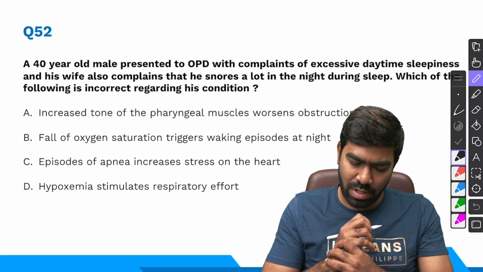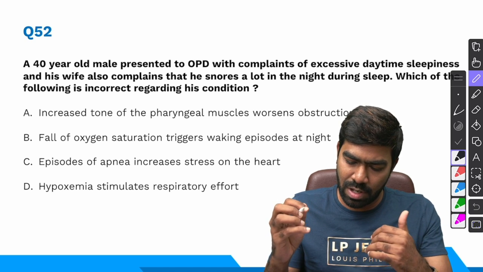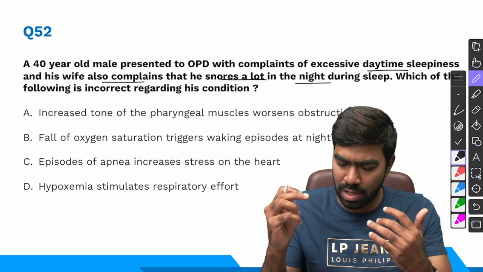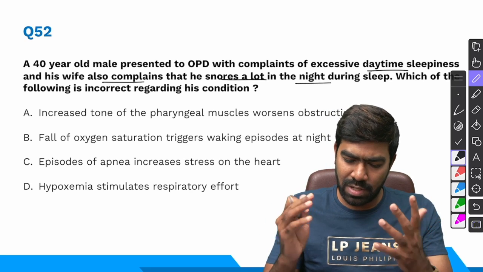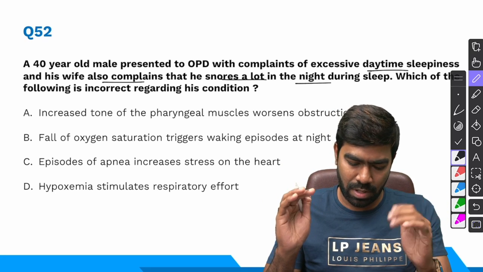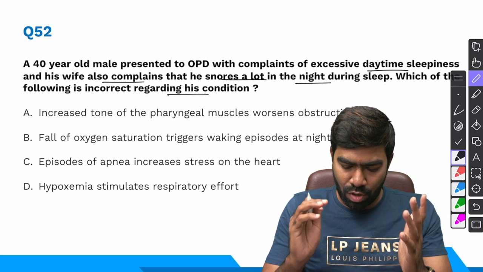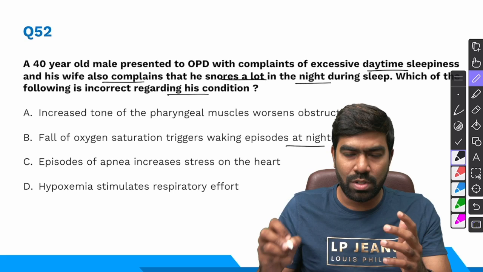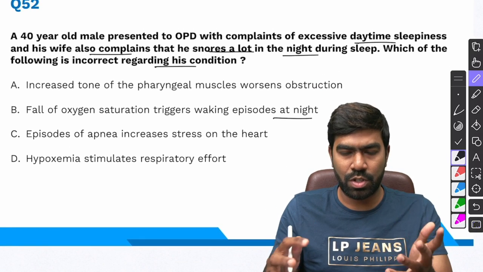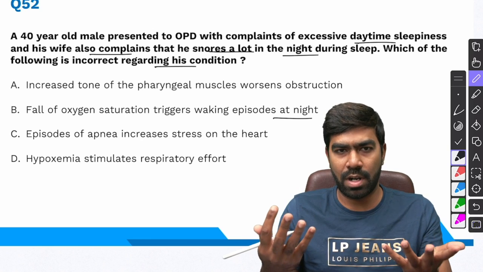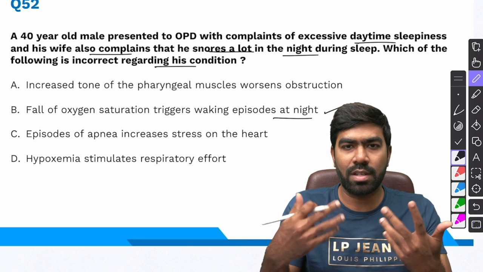Coming to 52nd question, a 40-year-old male presented to OPD with complaints of excessive daytime sleepiness, and his wife also complains that he snores a lot in the night during sleep, which means it's likely to be a case of obstructive sleep apnea. Which of the following is incorrect regarding his condition? So option B, fall of oxygen saturation triggers waking episodes at night. That's correct. Because of obstruction and apnea, there will be fall in oxygen saturation. That is because of increase in carbon dioxide. That is basically going to trigger the waking episodes in the night.